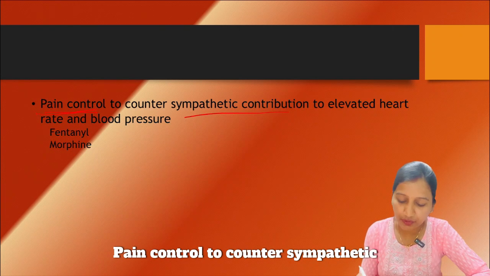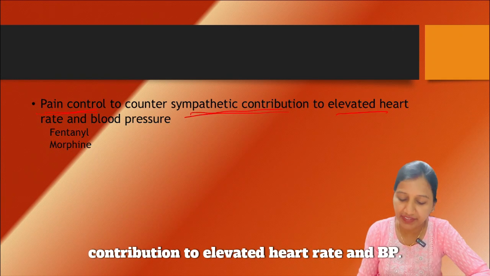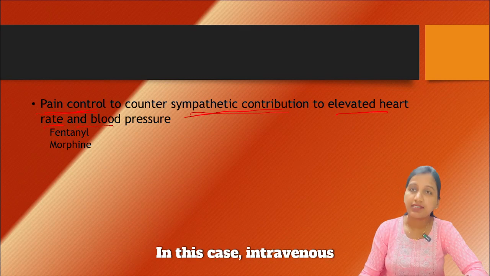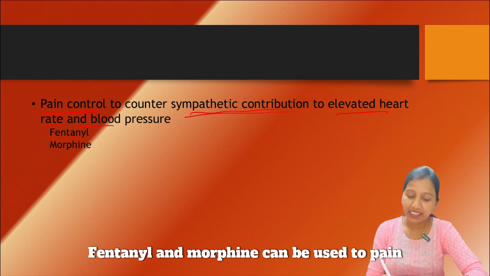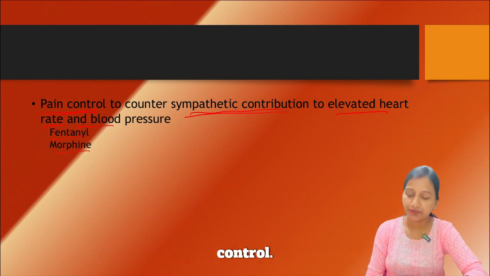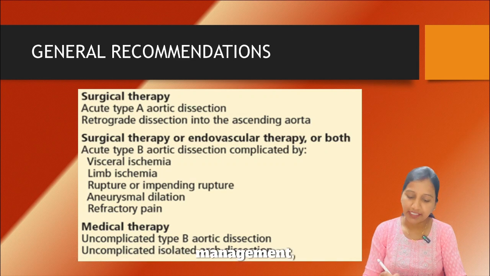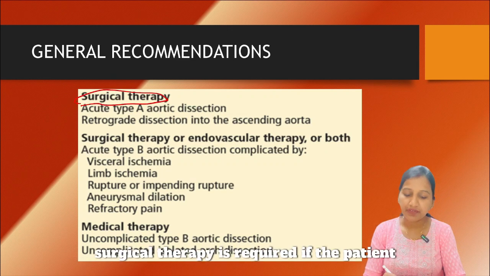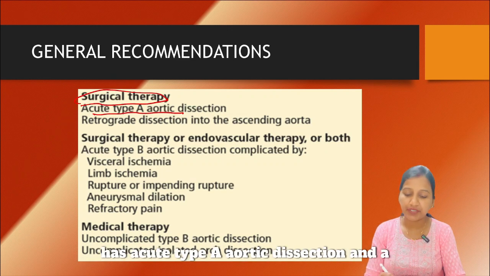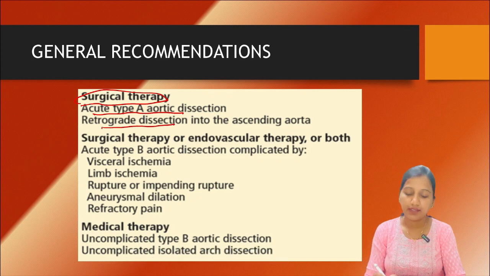Pain control is needed to counter the sympathetic contribution to elevated heart rate and BP. In this case, intravenous opioids are more effective. Fentanyl and morphine can be used for pain control. Next, coming to the general recommendations for management. Surgical therapy is required if the patient has acute type A aortic dissection and a retrograde dissection into the ascending aorta.